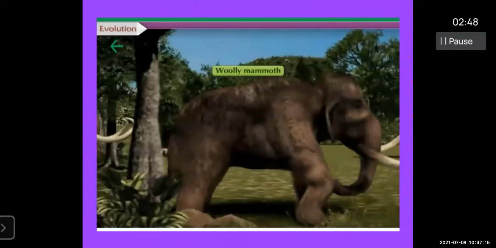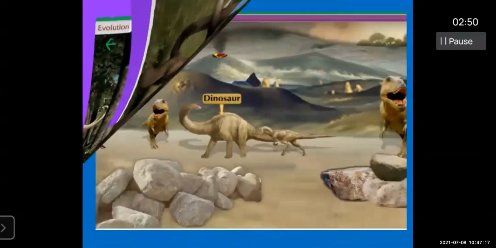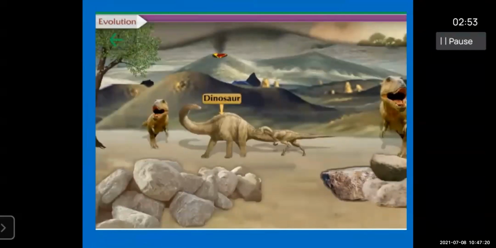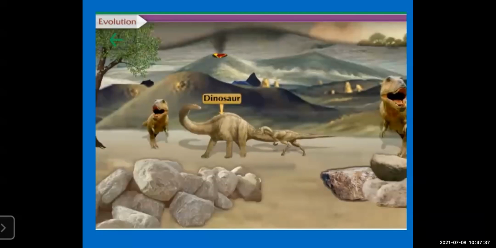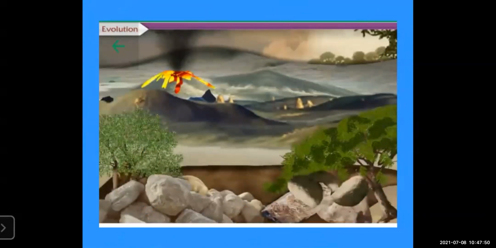Like the woolly mammoth, many animals which are fit to live with the environment. That is natural selection. We will see it in the next slides today. What is natural selection? The dinosaur, you must have heard, is very famous; it got extinct because it was not fit to live with the environment. So the living organisms, whether plants or animals, which are fit to live with the environment, with nature, only they exist in the environment.